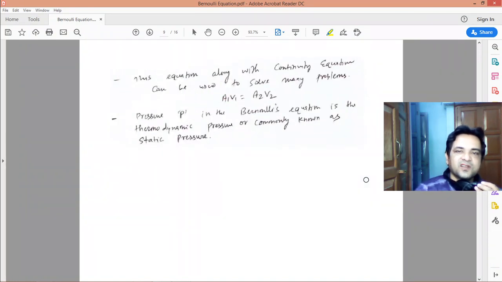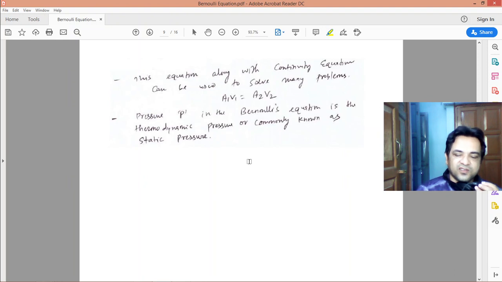This equation along with the continuity equation can be used to solve many problems. The continuity equation we have already discussed, the integral analysis of the continuity equation: the summation of the flow rates will be equal to 0, so if there is only one inlet and one outlet, A1V1 equal to A2V2. The pressure P in the Bernoulli's equation is the thermodynamic pressure, commonly known as the static pressure. That should be kept in mind.